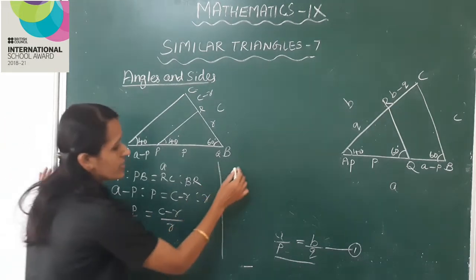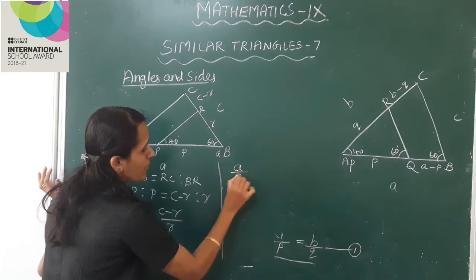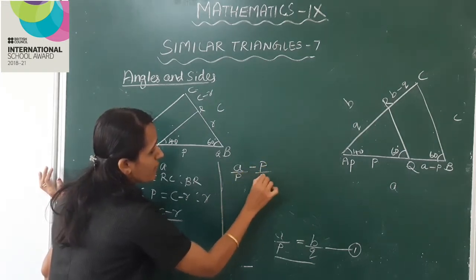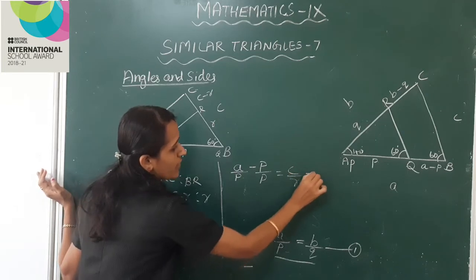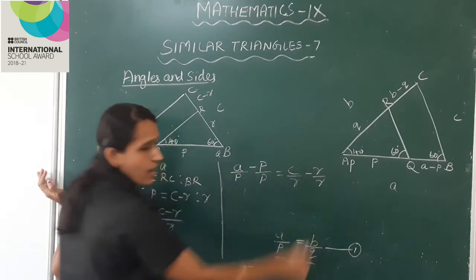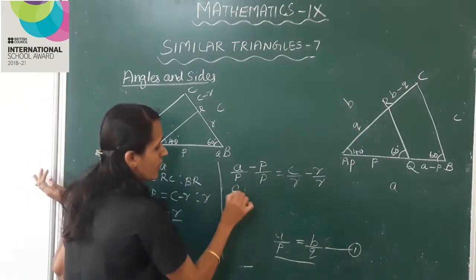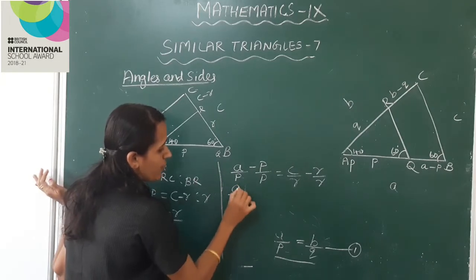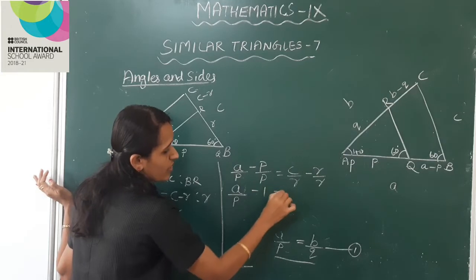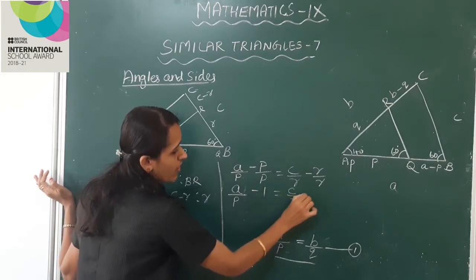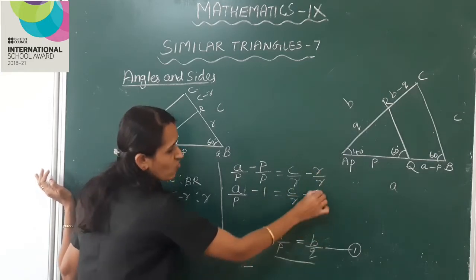This is equal to a by p minus p by p is equal to c by r minus r by r. This is equal to a by p minus p by p is 1. This is equal to c by r minus r by r is 1.